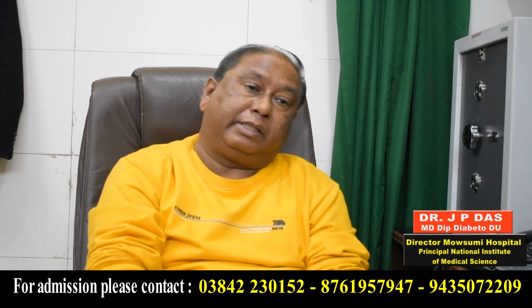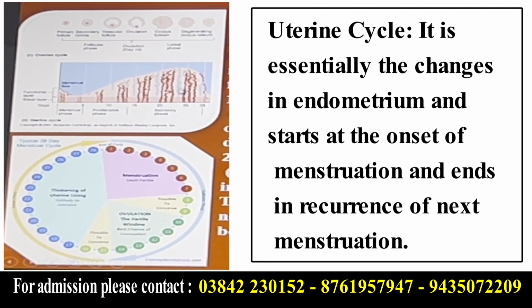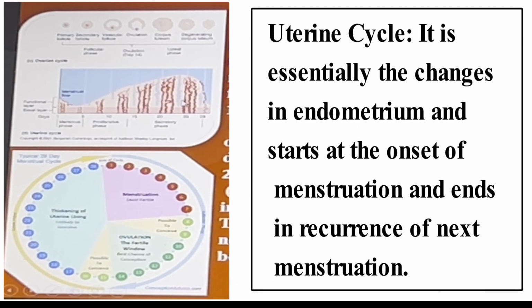Now, we shall discuss the different cycles of menstruation. First, the uterine cycle. Here, you see, it is the endometrium. It is shown graphically.